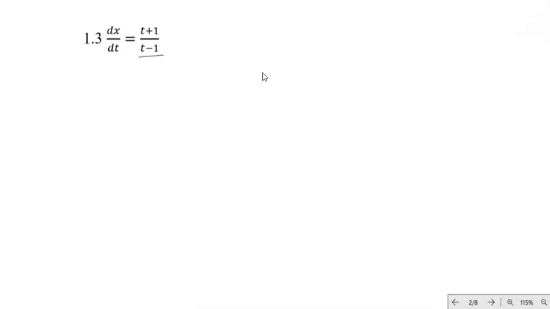If you look at this integrand, you will see that we first have to use long division, okay? Because you can see that the degree of the numerator is equal to that of the denominator. So we first have to use long division. Remember, this is the division sign. Here you write the divisor, which in this case is t minus 1, and here you write the dividend, which will be t plus 1.